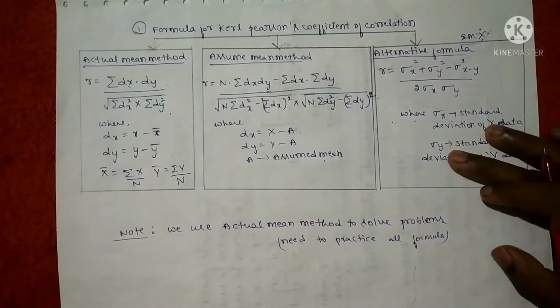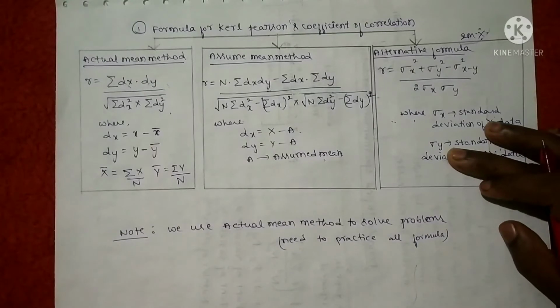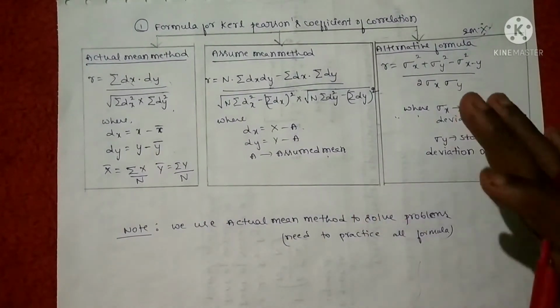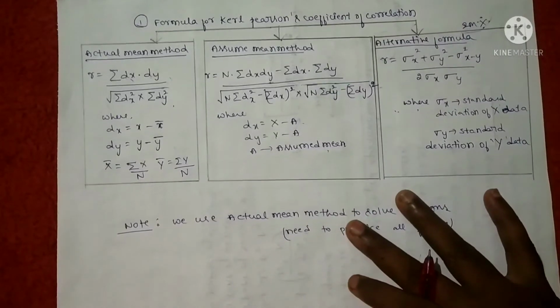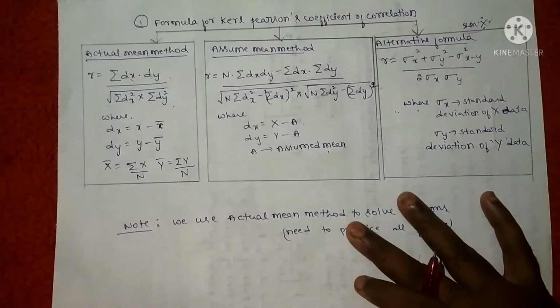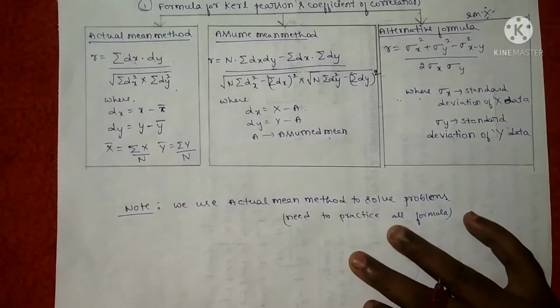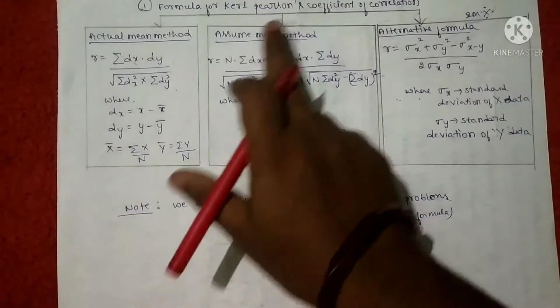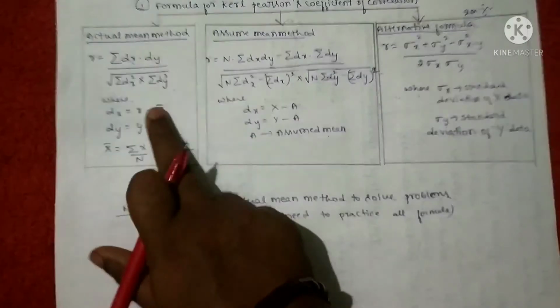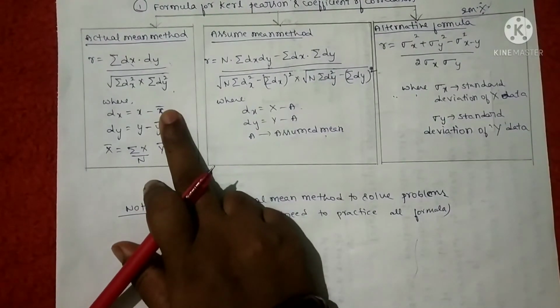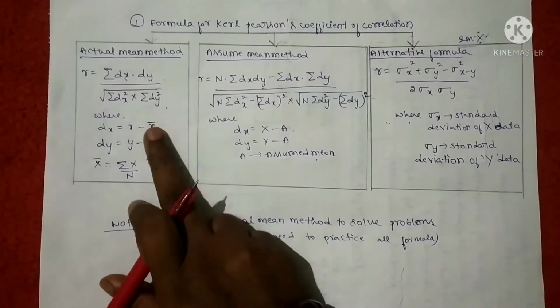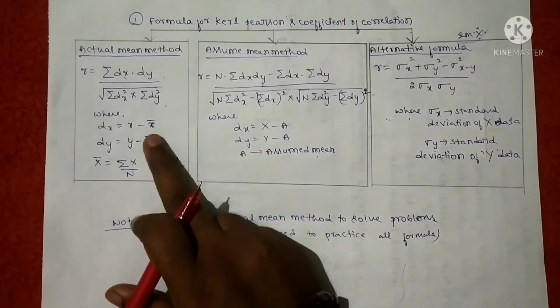Fine. So this is about Karl Pearson's coefficient of correlation. As I am doing the same concept in one session, that is, the introduction in one session, here also I am doing the introduction of the second method in this session only. While solving the problems, I'll just use the formula directly. So remember, for Karl Pearson's coefficient we use 3 methods, but for solving problems, we use the actual mean method only. I'll do the problem so that you will understand.